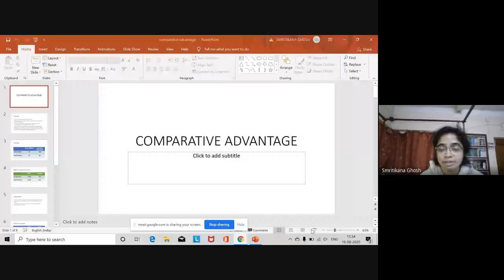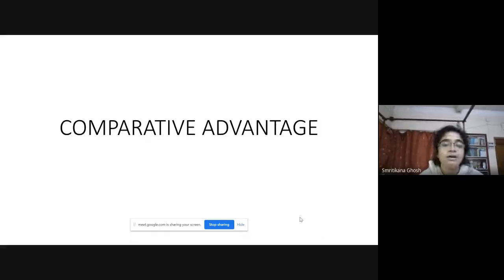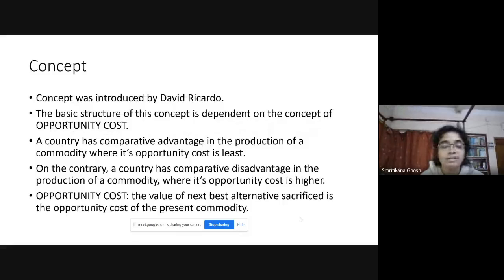So comparative advantage, the concept is introduced by David Ricardo. The concept is dependent on the concept of opportunity cost. So comparative advantage is absolutely dependent on the concept of opportunity cost. Now all of you know what opportunity cost is. Opportunity cost means the next best alternative sacrificed. This is the opportunity cost of the current activity, right?